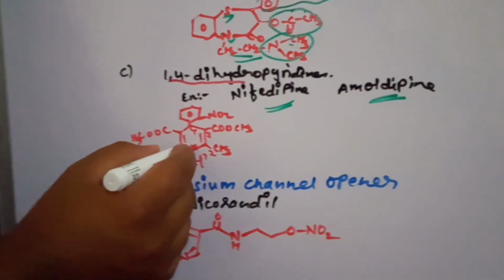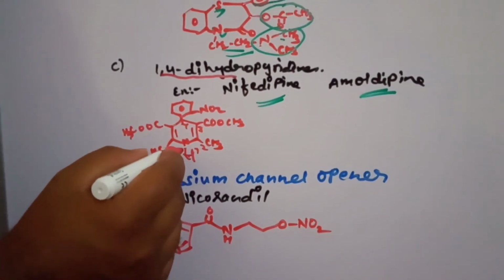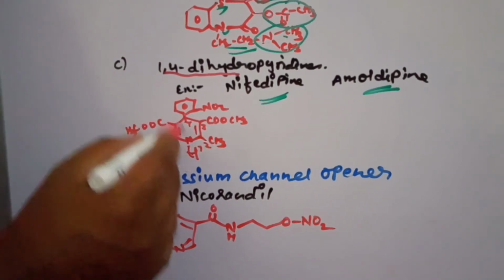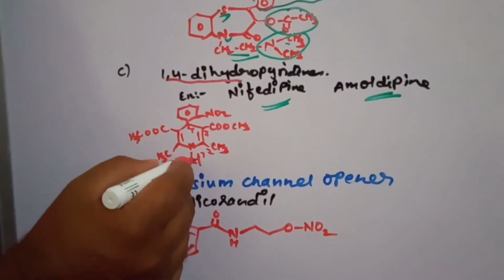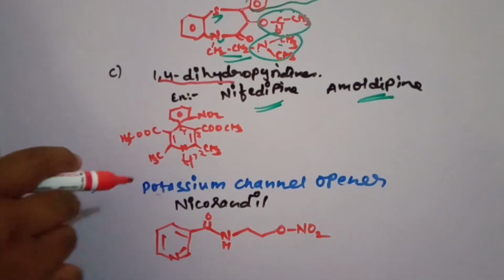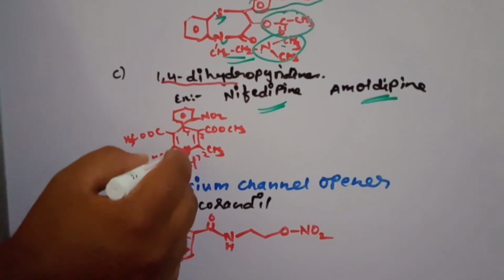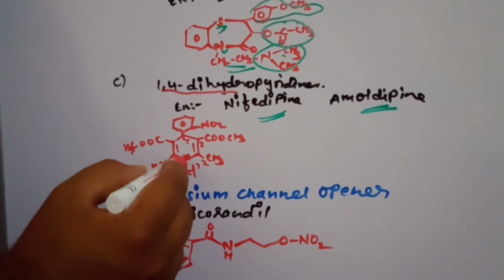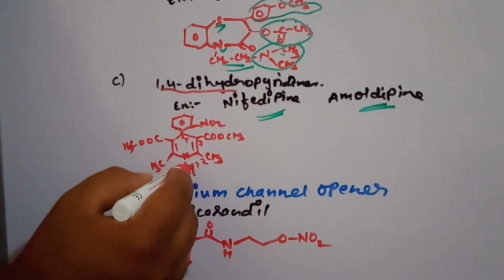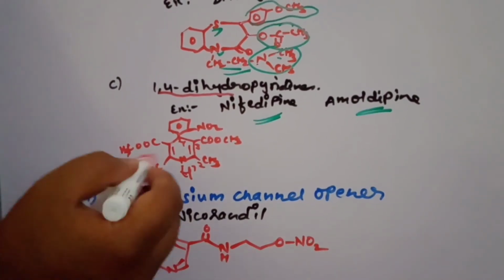At the first position there is nitrogen with hydrogen, and at the fourth position there is a hydrogen. That's why we call it 1,4-dihydro. It is not completely unsaturated, but partially saturated. At the first position of pyridine there is a saturated hydrogen, and at the fourth position it is saturated. In the rest of the positions there is a double bond.